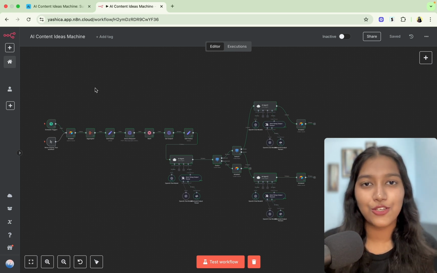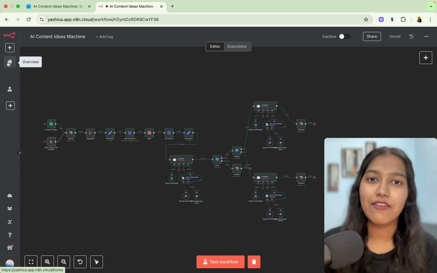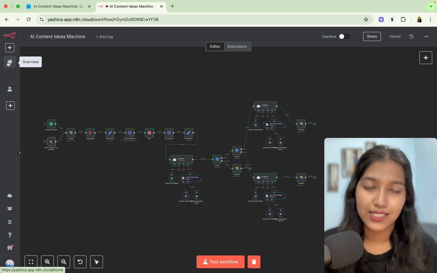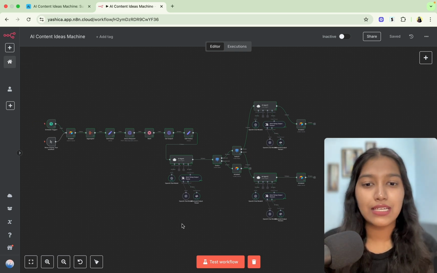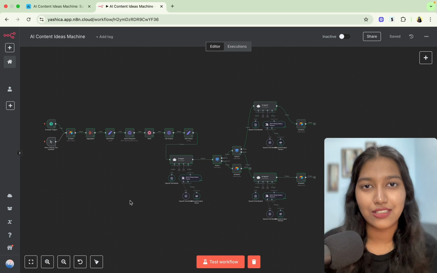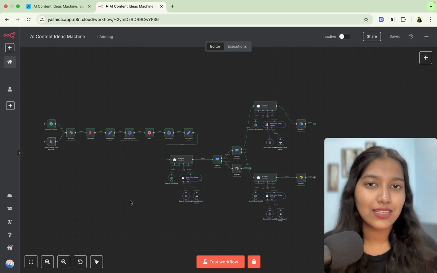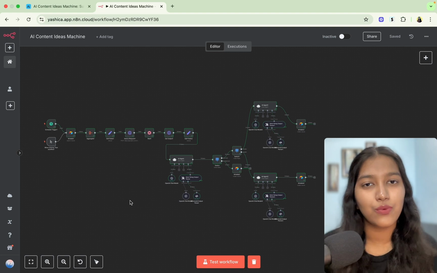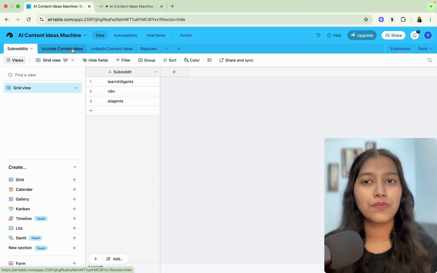So now let's get into the building stuff. Let's have a look at the platforms that we are going to use. The first platform where we're going to build this entire flow is called N8N. N8N is a no-code automation platform which allows us to build these cool AI agents without writing any code. And even if you don't know how to use it, if you follow through this video, you will be able to set it up. The second thing that we're going to use is going to be Airtable.